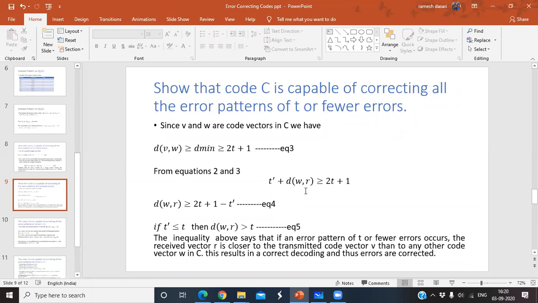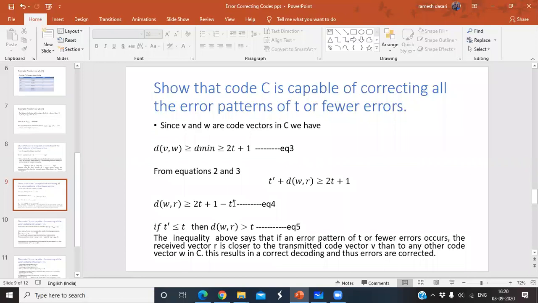But coming to this question, here you have to show that the number of errors is less than or equal to t. Here my consideration is t dash is the number of errors. That's why I want to assume that the condition is t dash less than or equal to t. So whenever t dash is less than or equal to t, then see what happens. Look at equation number 1. T dash less than or equal to t.